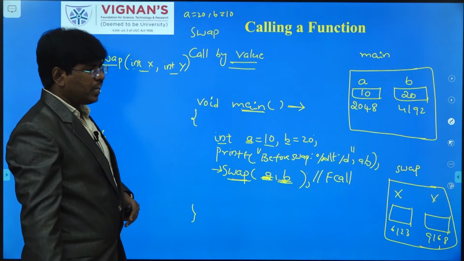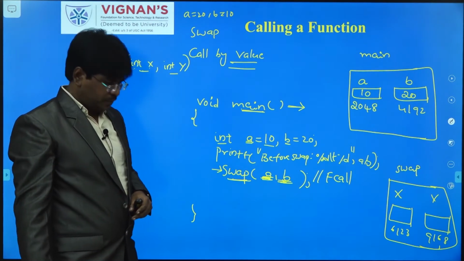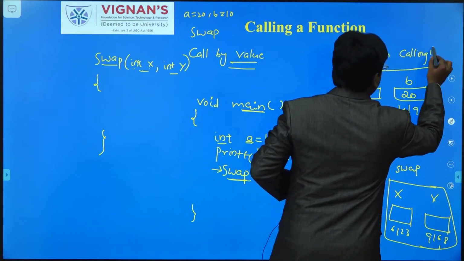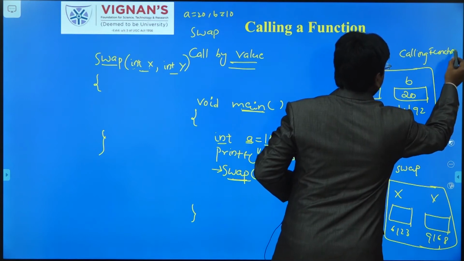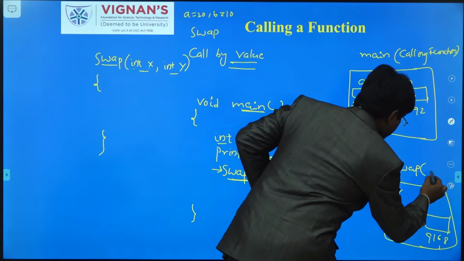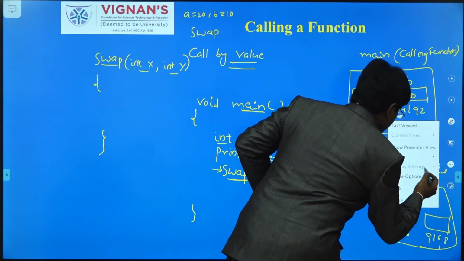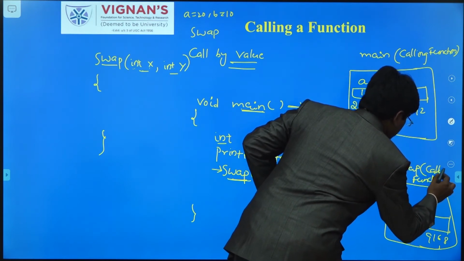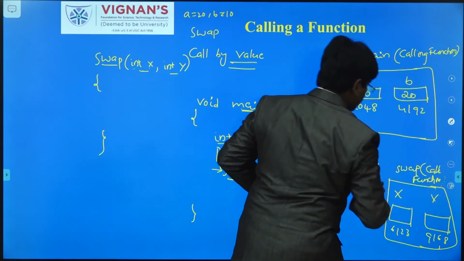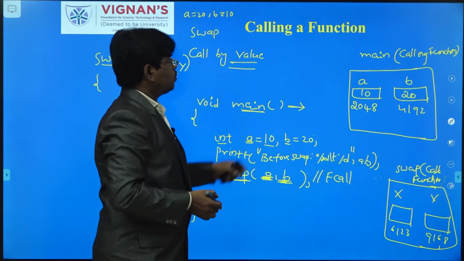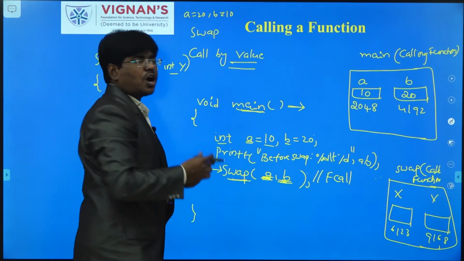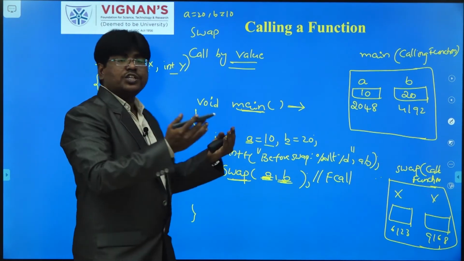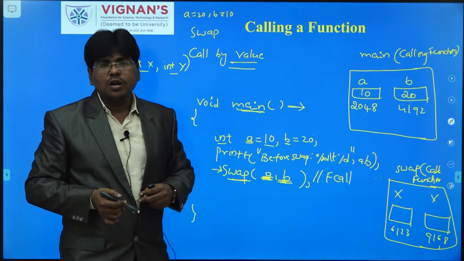Here there are two technical terms related to function call: calling function and called function. Again, the function which calls another function is called the calling function, and the function which receives the call from another function is called the called function.